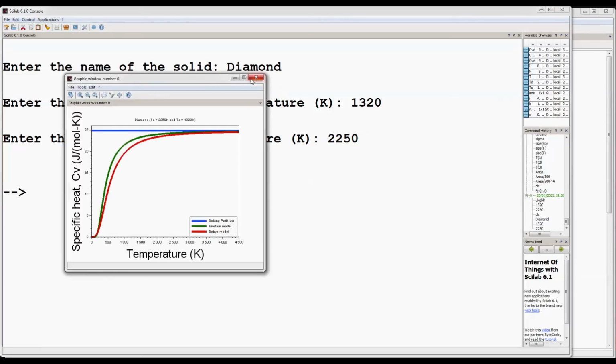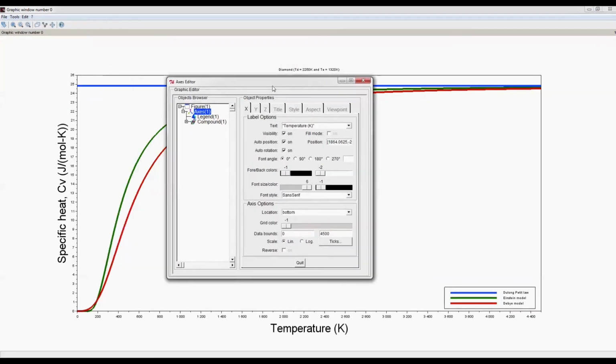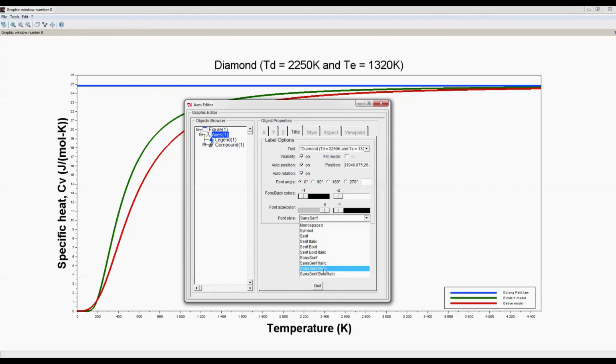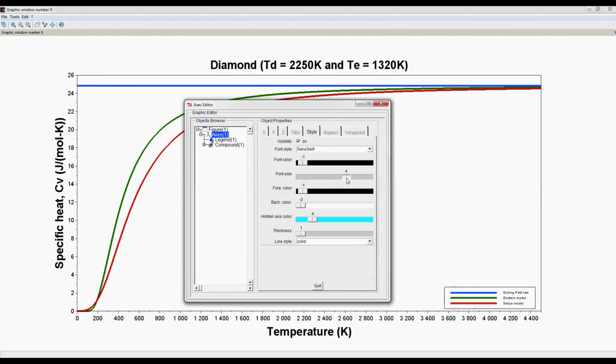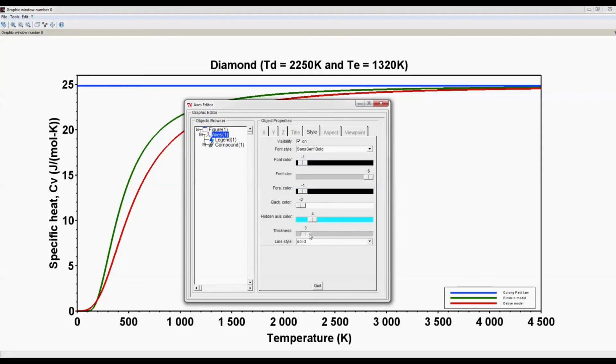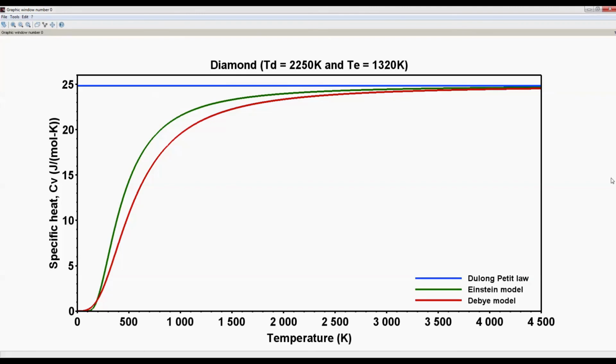So these are the curves for specific heat of diamond using the 3 models. We can increase the font size of the title, legend and X and Y axis as shown in the video. So these are the final curves.